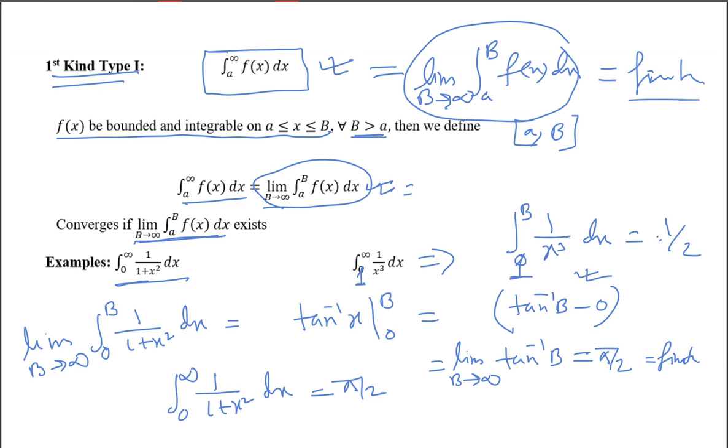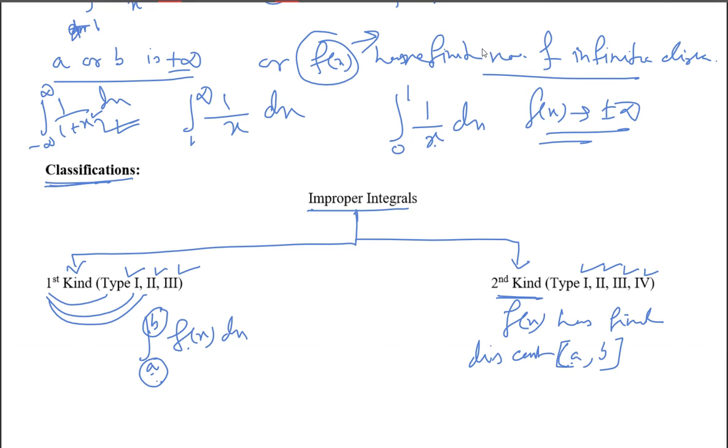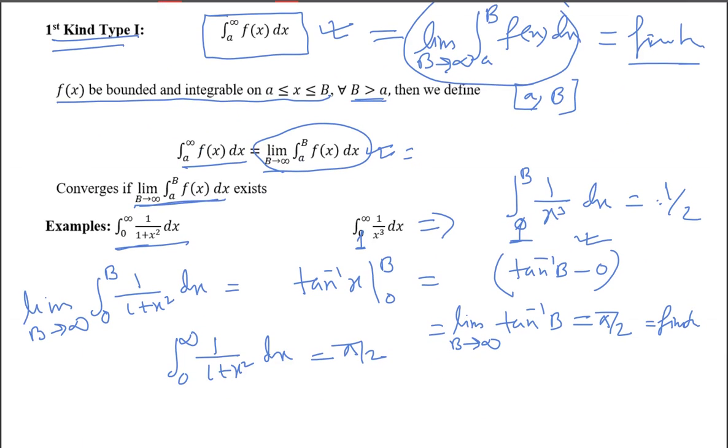Now again, suppose I ask you whether this integration 1 to infinity 1 by x dx is first kind first type or not. First check.